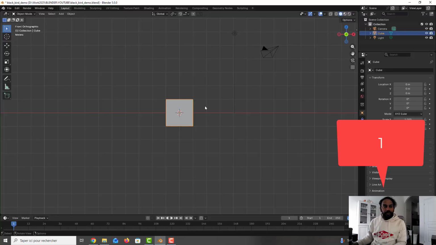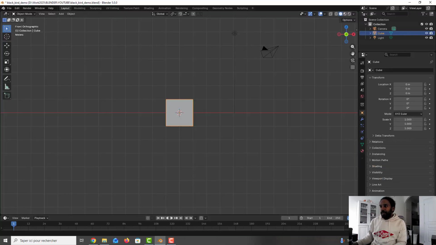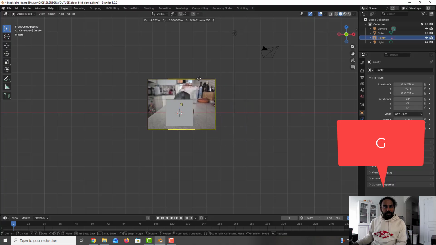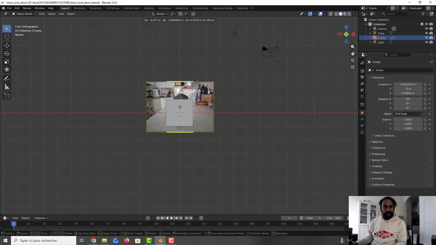So we can go to the front view. I will drag and drop my picture here, and you can see it will appear here. So I press G to move the reference image where I want.